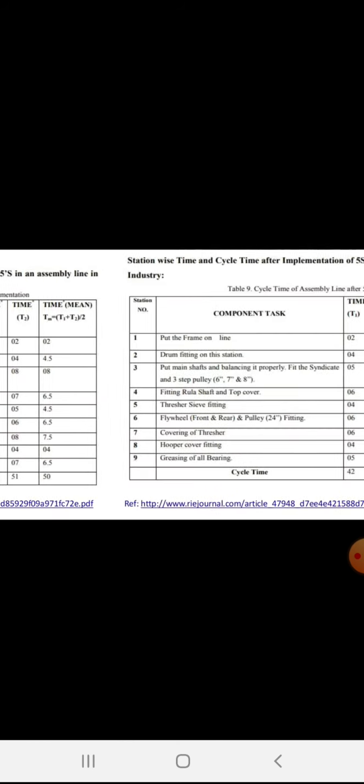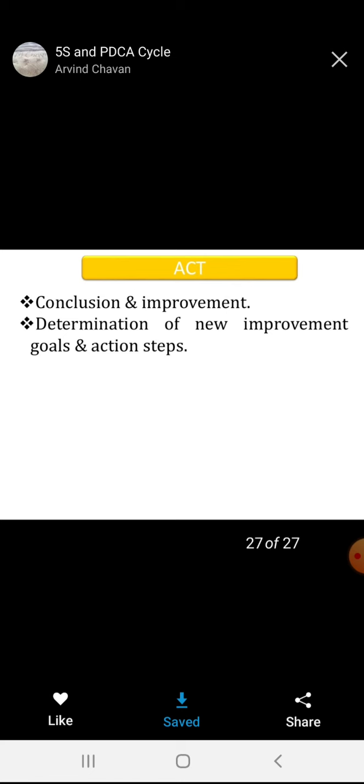Next one is your act. In this case if the solution was successful, then we have to go for implementation. If the solution was successful, then implement it, and if the solution was not effective, then again follow all the procedure. That is a PDCA cycle. This comes under your act activity, also called adjust. The act phase is where a process is improved.